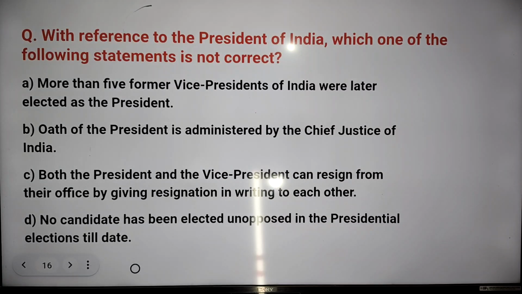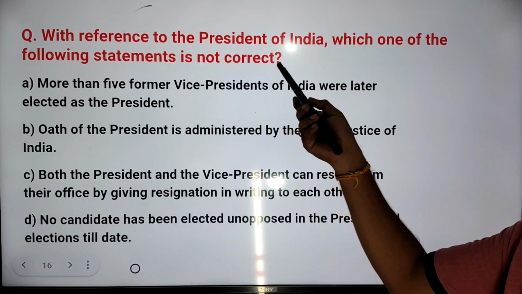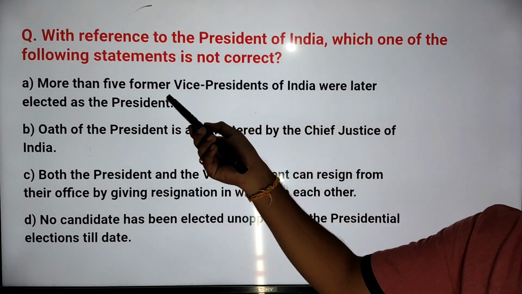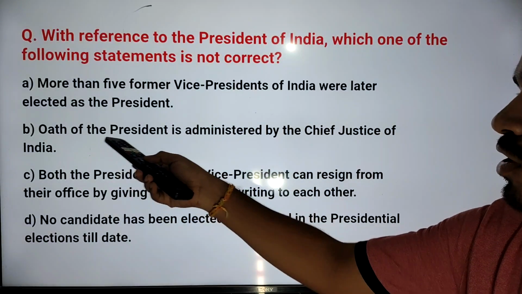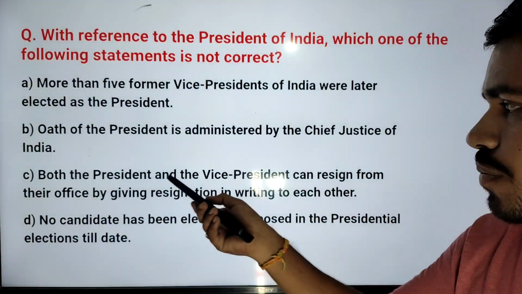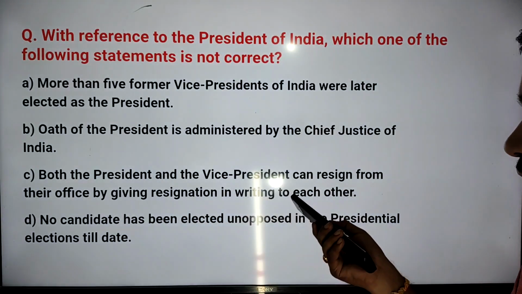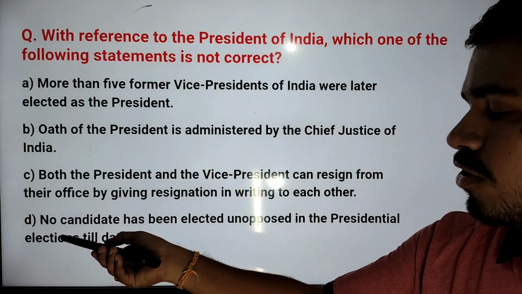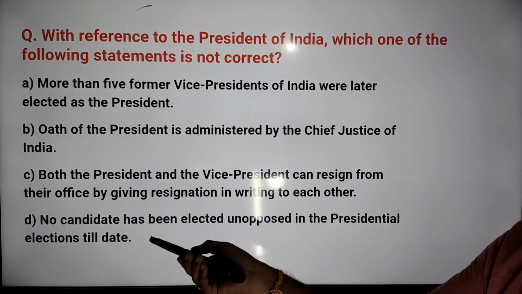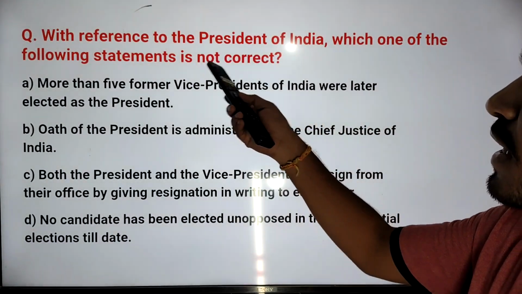So next question: with reference to the President of India, which one of the following statements is not correct? First, more than 5 former Vice Presidents of India were later elected as the President. Second, the oath of the President is administered by the Chief Justice of India. Third, both the President and Vice President can resign from their office by giving resignation in writing to each other. Fourth, no candidate has been elected unopposed in the presidential elections till date. So which of the following statements are correct? I mean, here they are asking for the incorrect statement.